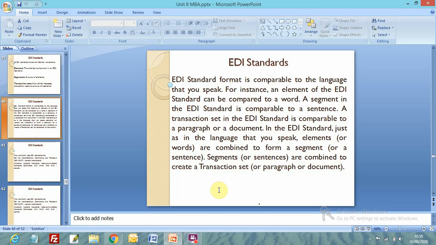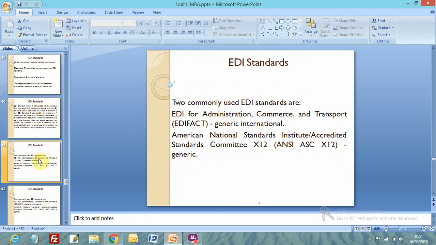Segments or sentences are combined to create a transaction set, or a paragraph or a document. Getting the point? This is analogous to the language we speak, whether Hindi or English: how we make sentences using words, how we make paragraphs using sentences, and how we make a document using multiple paragraphs.